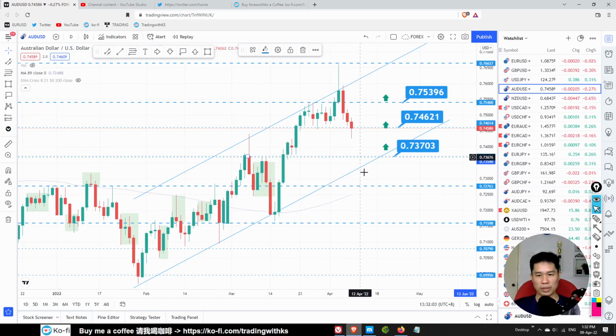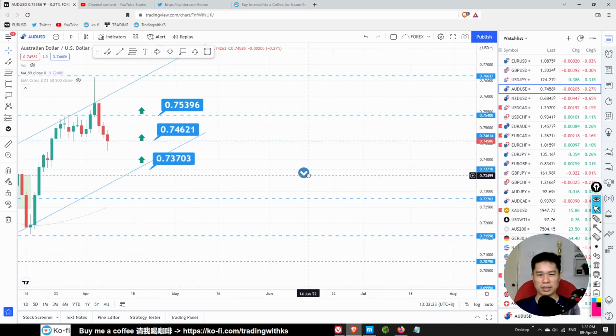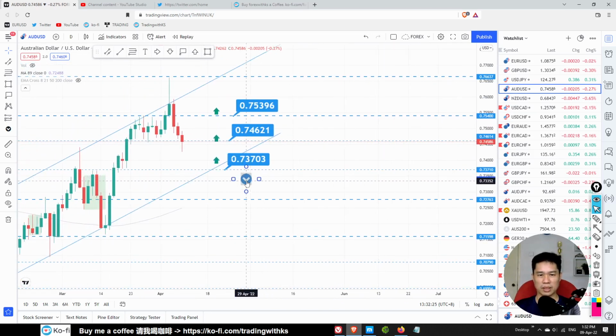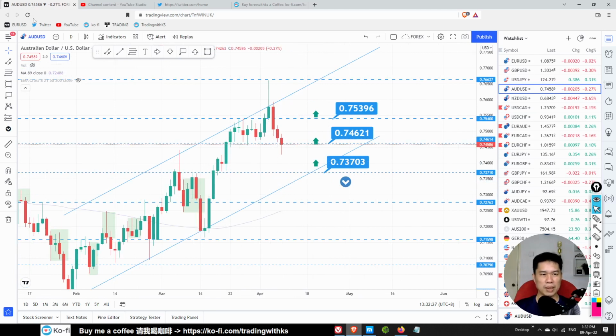Wait for the price to retrace further before we go for a buy trade, probably wait for it to come to this one, 0.73. Do we want to open a buy trade? Possible. You can open a short-term buy trade if you want. We got a pin bar over here.